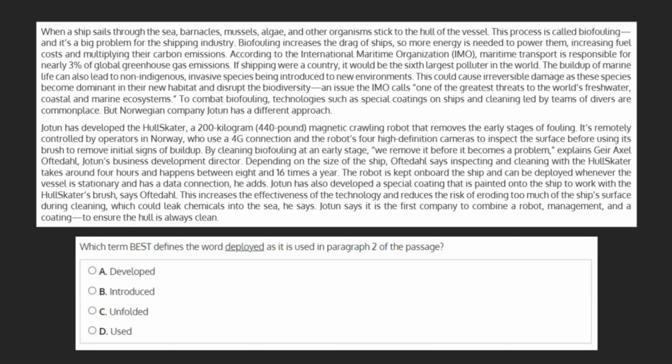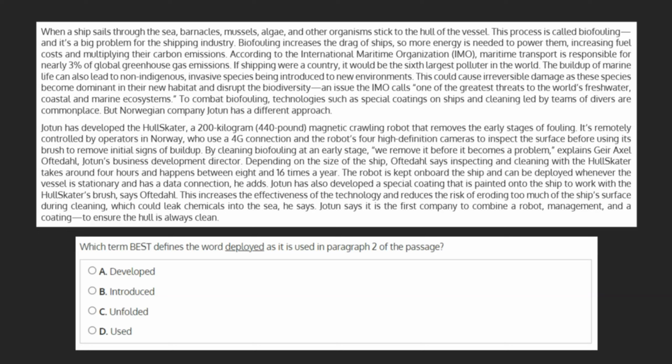Which term best defines the word deployed as it is used in paragraph 2 of the passage? A. Developed, B. Introduced, C. Unfolded, or D. Used. Let's begin by taking a look at the context in which deployed is used in paragraph 2.